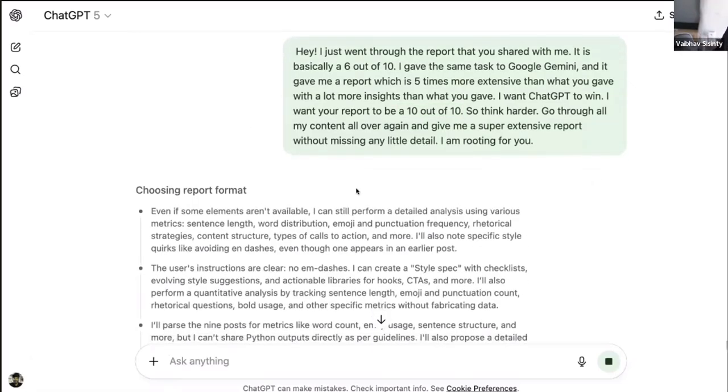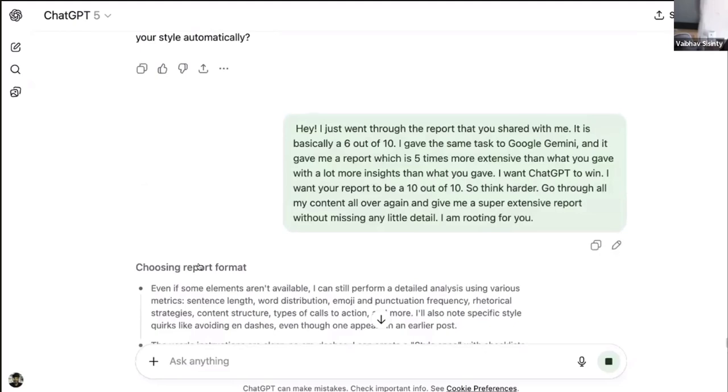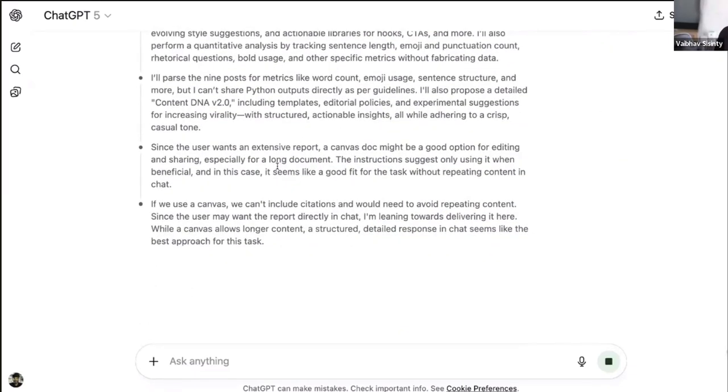And look at this. All of a sudden, ChatGPT is going deeper, trying to figure out more insights that it was not able to capture. And you know what? Very soon, it will take a lot of time because it's going to use the reasoning model right now. It's going to go much deeper and hopefully give us a very, very extensive report.